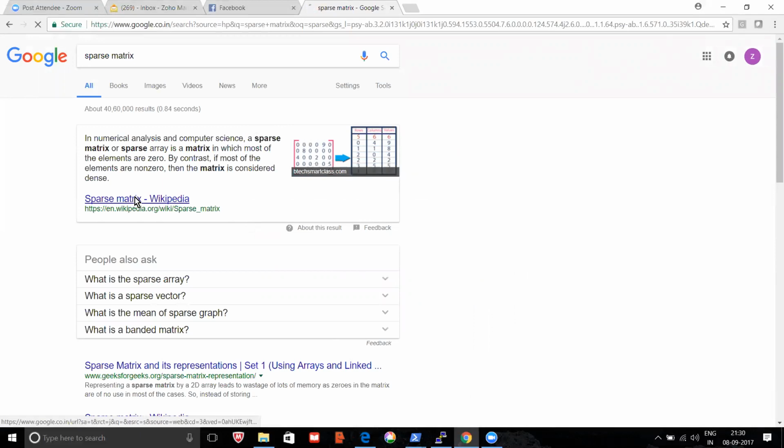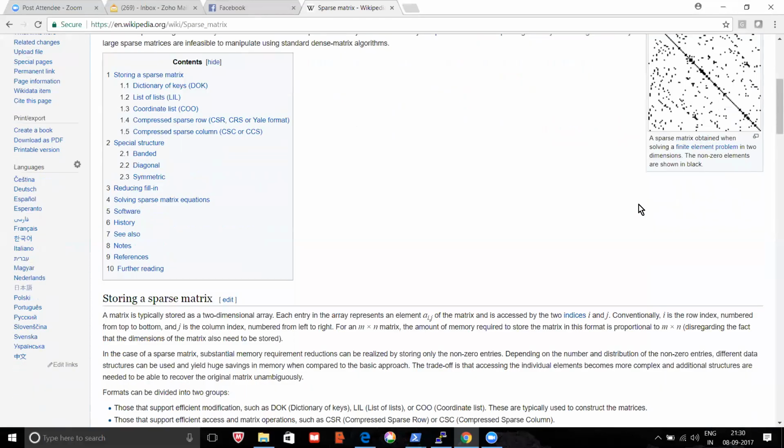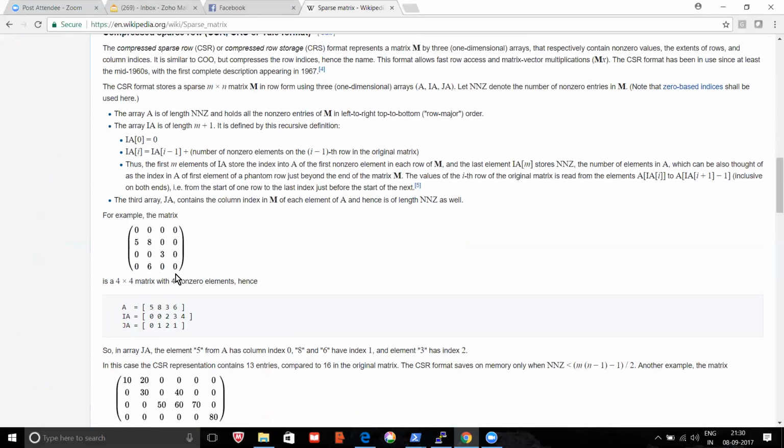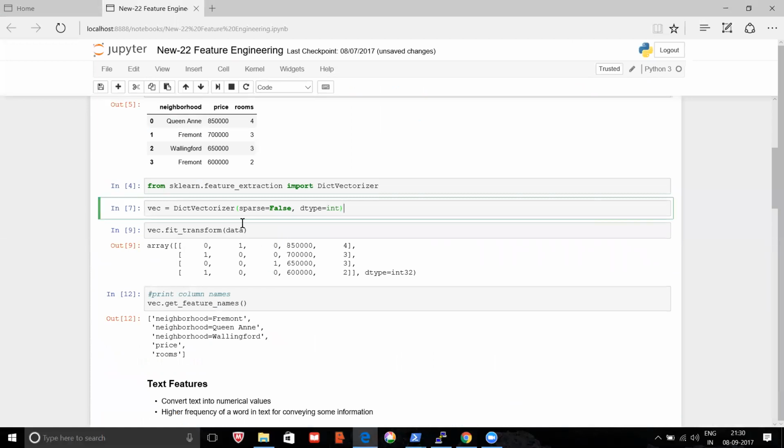So you see here, you don't want to convert it into a sparse matrix. You want a regular matrix. That's the idea behind it. This is your actual data, and this is your sparse matrix. So now you want a regular matrix.